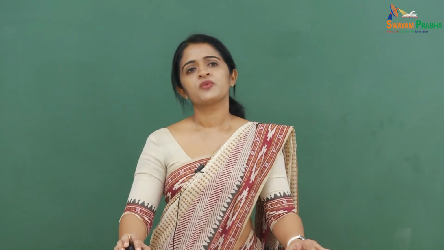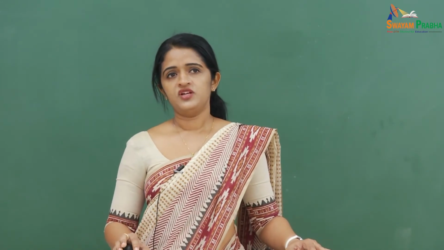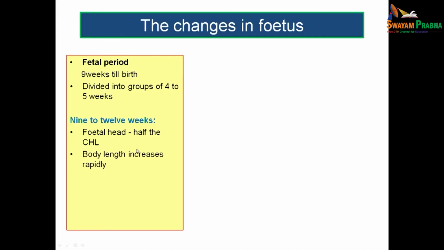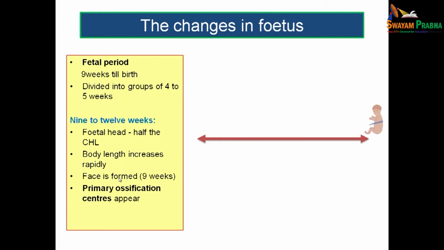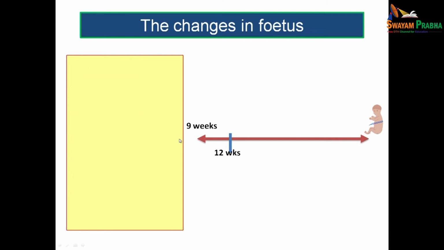In this time, you will be having the fetal head of almost half the length of the crown heel length. The body length will be increasing rapidly in this period. The face is formed and the primary ossification centers appear. So, this is the first duration which we discuss in the fetal period, that means 9 weeks to 12 weeks. And in this period again the upper limb will be having the relative final length. The lower limbs will be